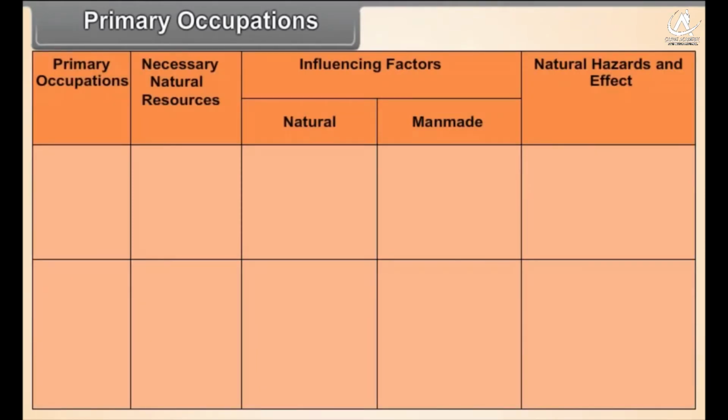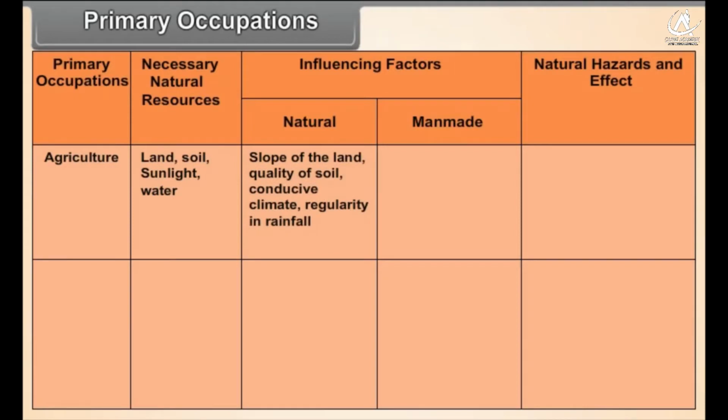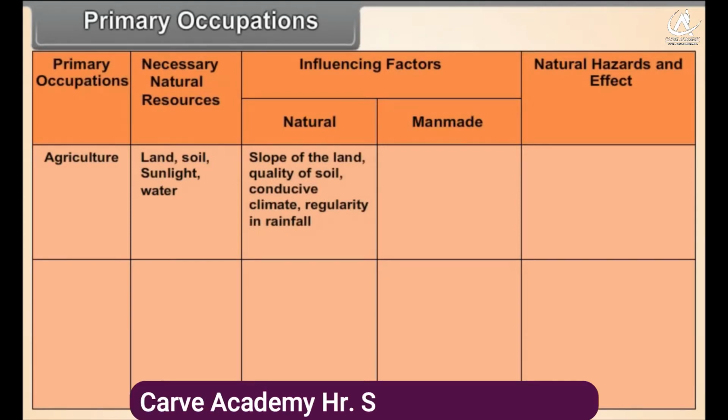Primary occupations. Agriculture. Necessary natural resources: land, soil, sunlight, water. Influencing factors: natural, slope of land, quality of soil, conducive climate, regularity in rainfall.